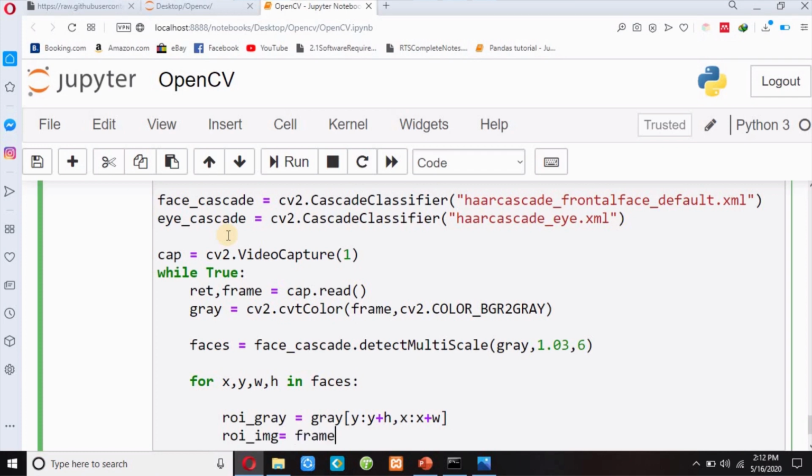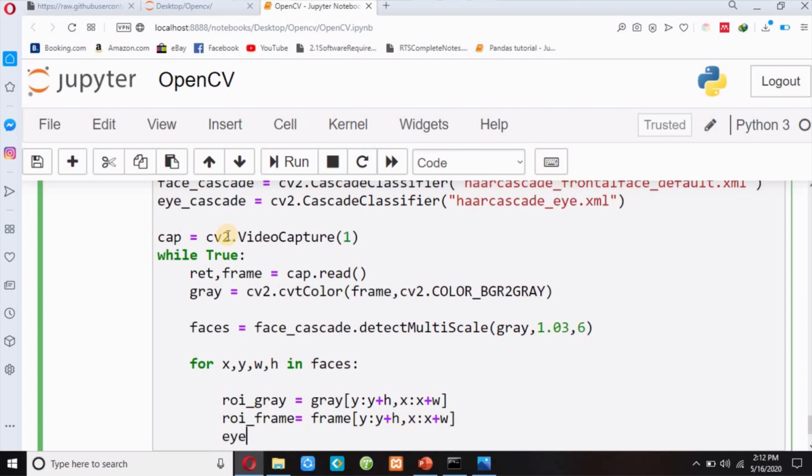So frame, I will write ROI frame, and y to y plus h, and x to x plus w, and then my eyes coordinates. So eyes equals eye_cascade.detectMultiScale.